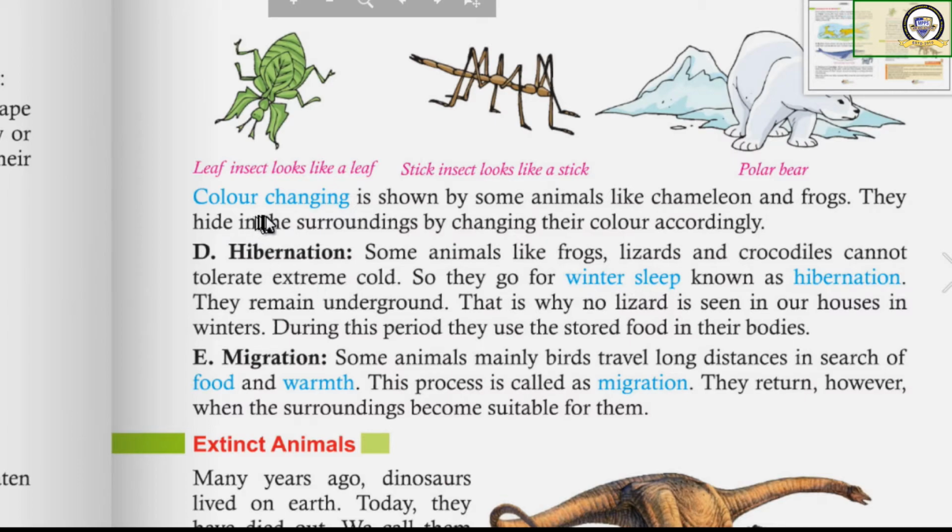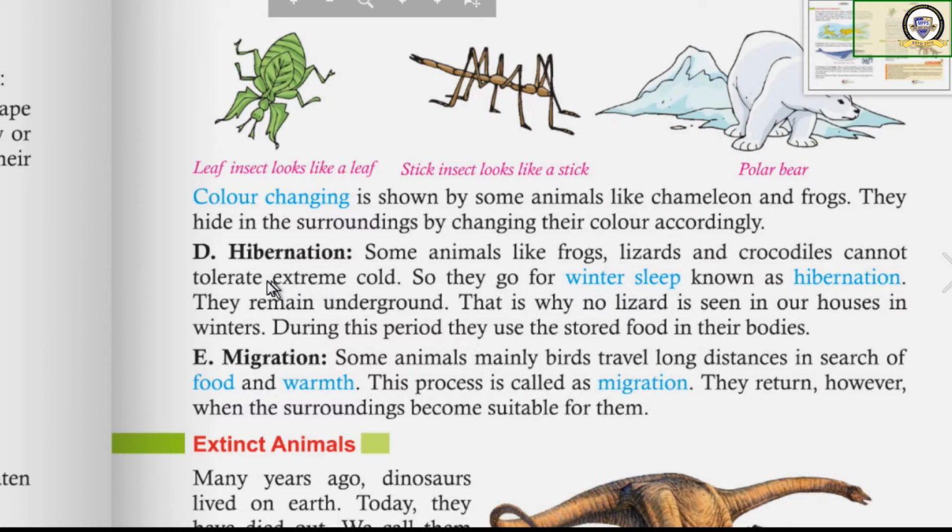Next is color changing, I told you, as chameleon. Some frogs also can do that. They hide in the surroundings by changing their color according to the surrounding. If a chameleon is sitting among the leaves, it will turn itself into green color. If it is on the ground, it will get the color of that soil. In this way, chameleon can change its color. Frog also. In some of the cases, we can see frog also can change into the color of the soil. So we cannot identify them easily. They can protect themselves from the enemies.